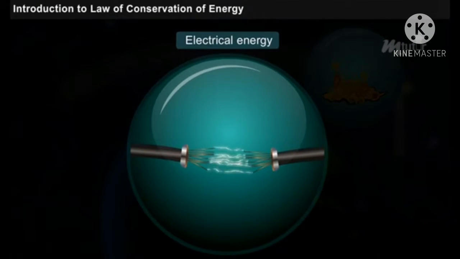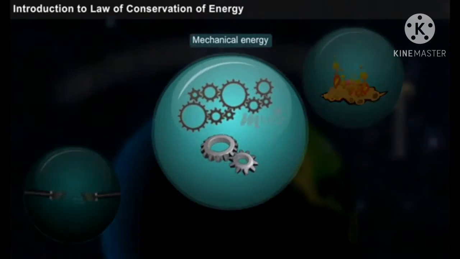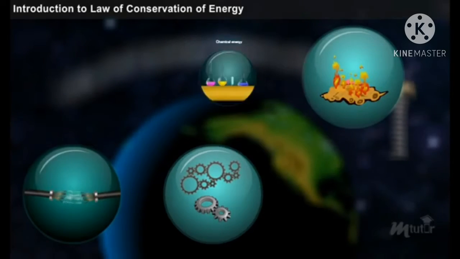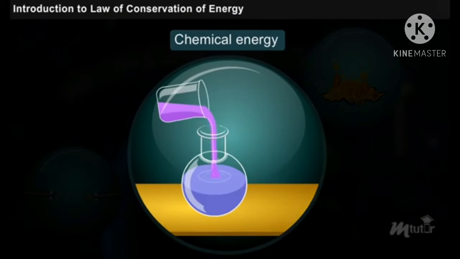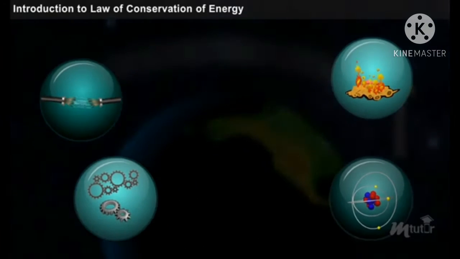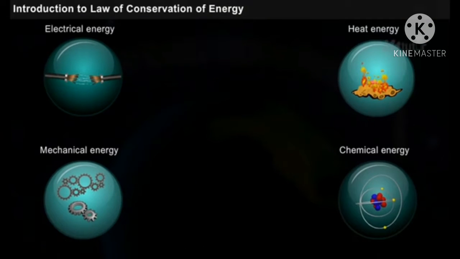Electrical energy is the energy due to electron flow. Mechanical energy is the energy stored by a machine that induces motion. Chemical energy is the energy that bonds atoms in a molecule. From the conservation law, these energies can be converted from one form to another. Let us discuss these changes.